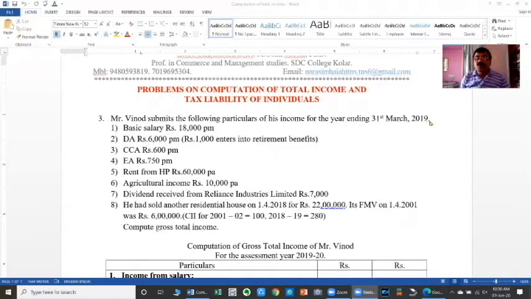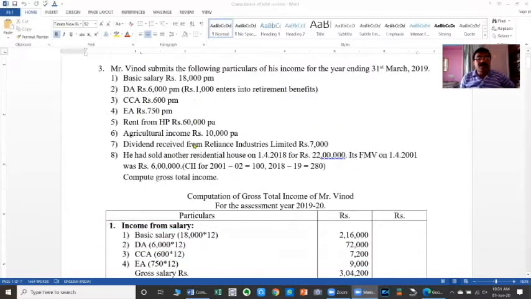So the end of 31st March 2019 is the relevant previous year, or the financial year. Relevant to the problem, the given information is basic salary, DA, CCA and EA. The first 4 items are related to the computation of income from salary. In addition to this, there are no other allowances and perquisites. Therefore, the gross salary becomes the total of the basic salary, DA, CCA and EA.